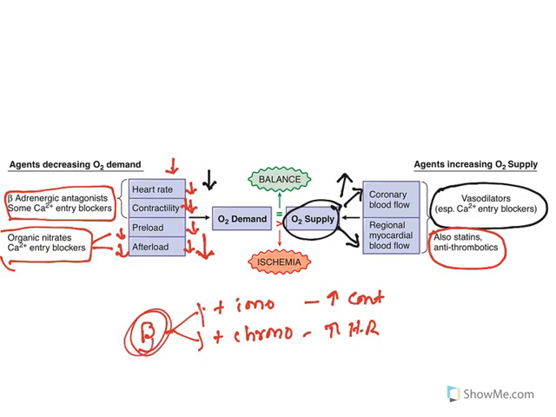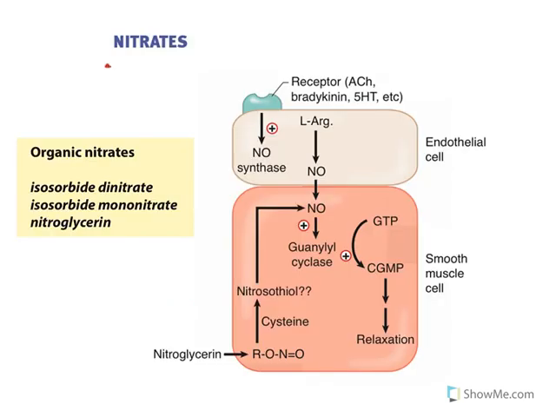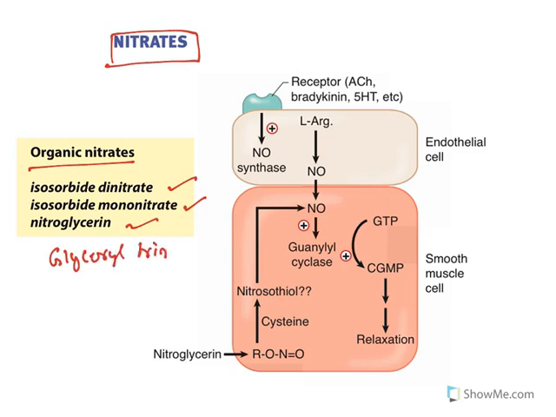When you block these receptors, contraction reduces, heart rate reduces. Let us see the treatment and the drugs. Now, the prominent group is known as organic nitrates. In this group, the important drugs are isosorbide dinitrate, isosorbide mononitrate, nitroglycerin. Nitroglycerin is also known as glyceryl trinitrate. Now, all these drugs enhance the release of nitric oxide.